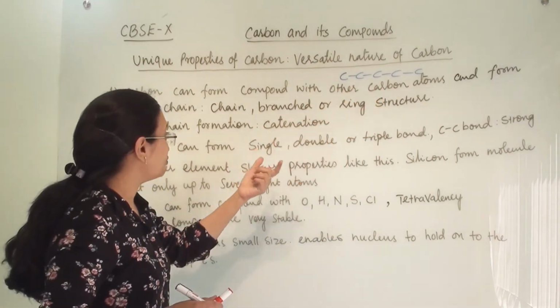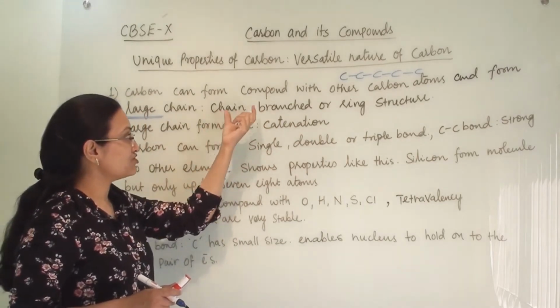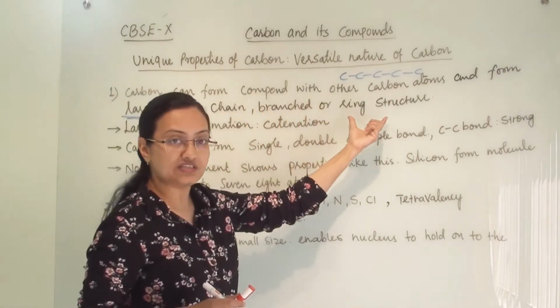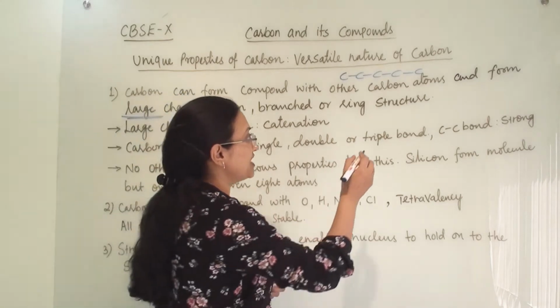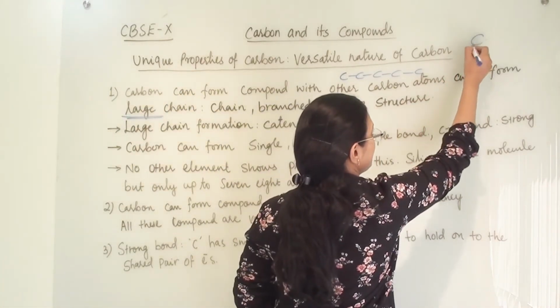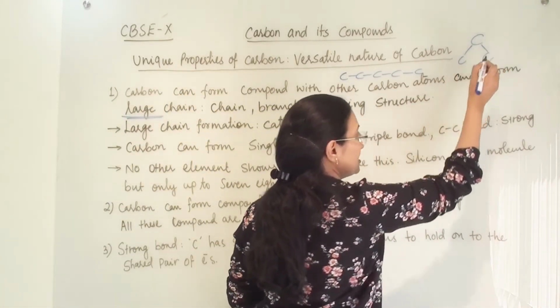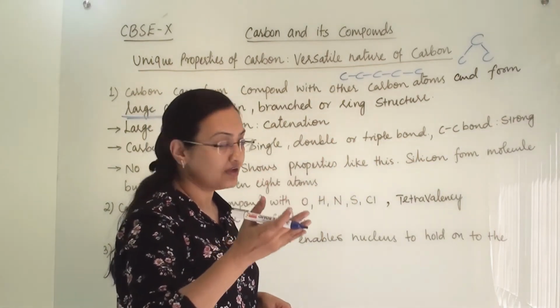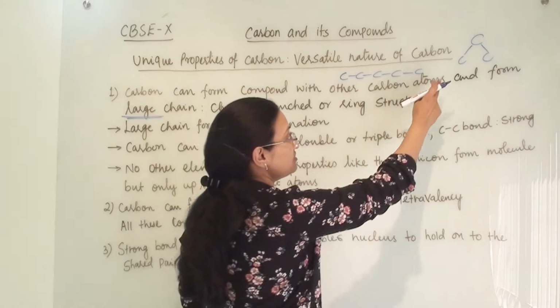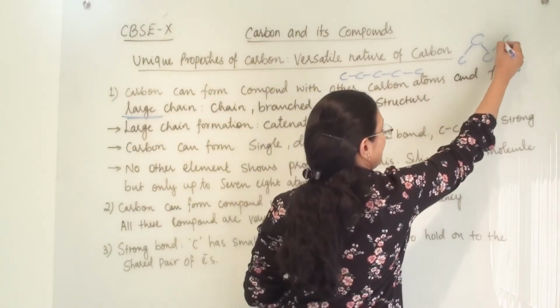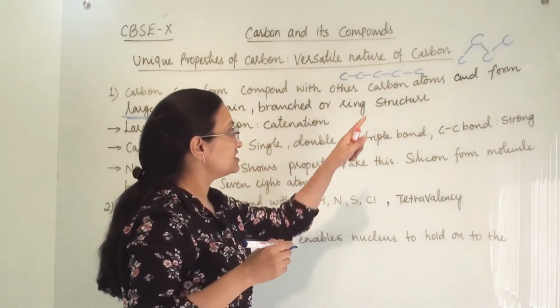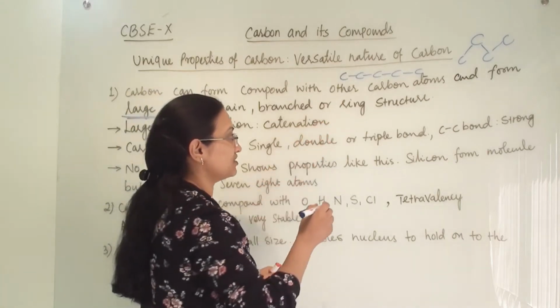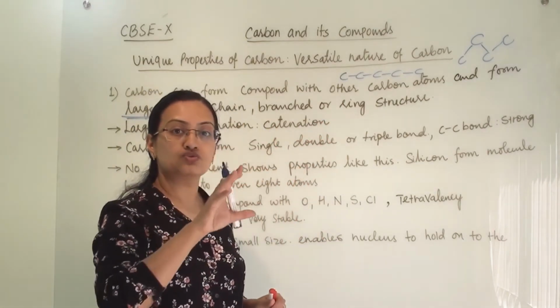Carbon will also form chain-like structure, branch structure or ring structure. Now what is the meaning of branch structure? Branch structure means like this. The same thing we have seen in the structure of graphite and the structure of diamond. So these are known as branch structure. These are the branches. And the ring structure means a closed structure.